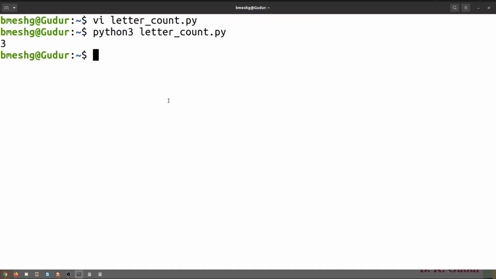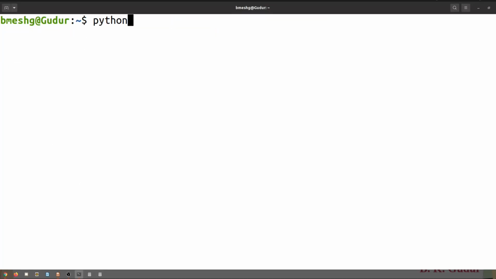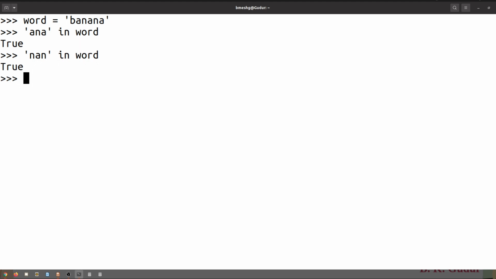I'll show you this, dear students. If I start the Python 3 interpreter, let us consider word is equal to banana, and now if I write ana in word, so this is a string. If you see, dear students, true, because ana is there in this. If I use whether nan in word, yes, true, dear students.